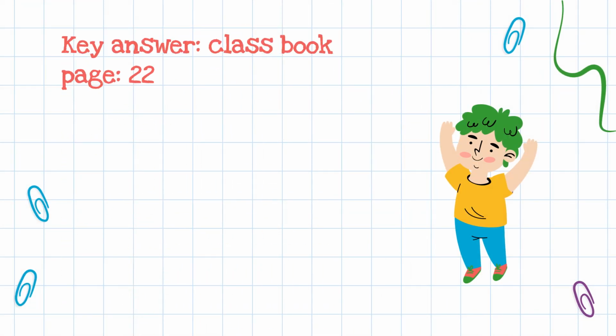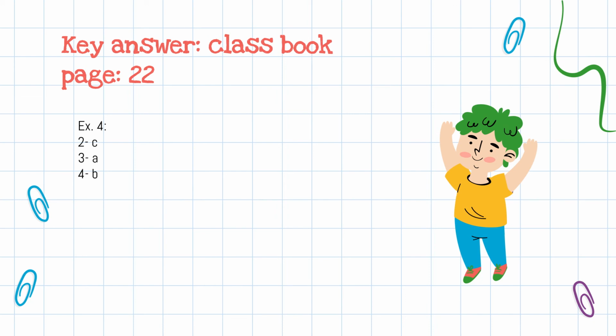Key answer for class book, page 22. For exercise 4, we have to match. 1, Enter Mr. Harris, with A, it's a stage direction. Number 2, the street outside Fred and Julie's house, with C, the scene. 3, takes a photo from his pocket and shows it to Fred and Julie, it is a stage direction. 4, Mr. Harris, a policeman.